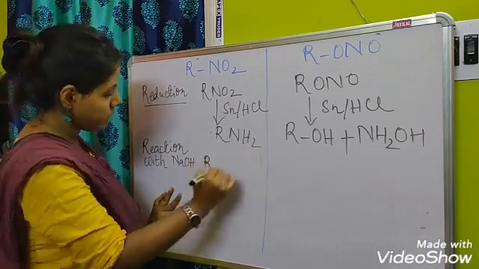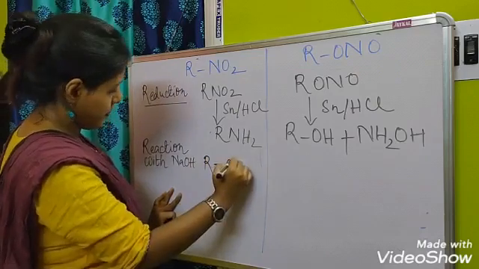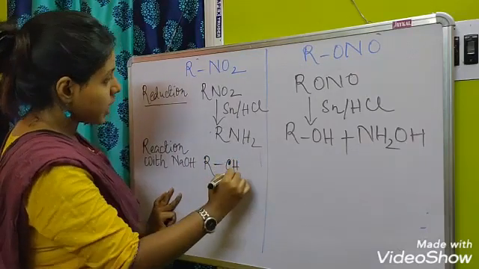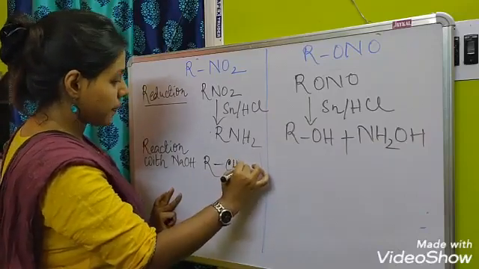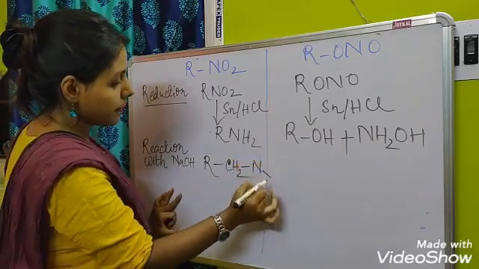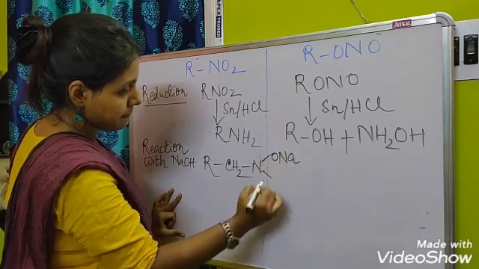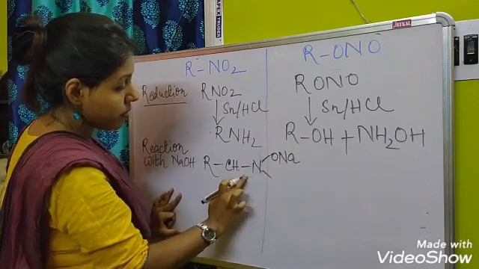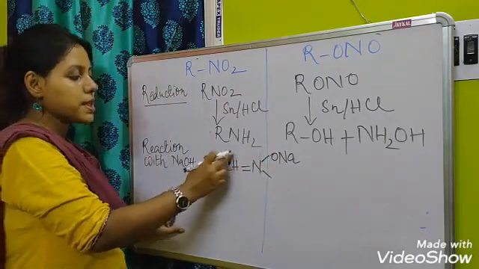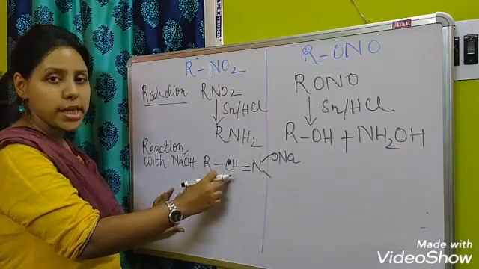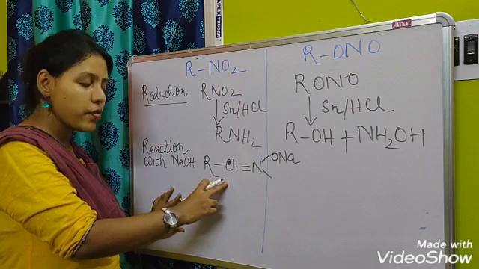So R single bond CH, I'm just telling the structure of the salt, single bond nitrogen, and there will be a double bond. This hydrogen, that is the alpha hydrogen, is weakly acidic, as we have already discussed in the previous class.